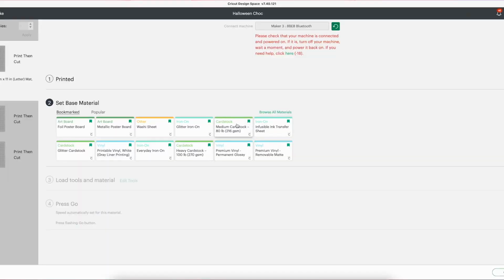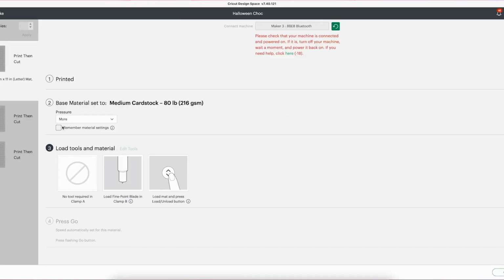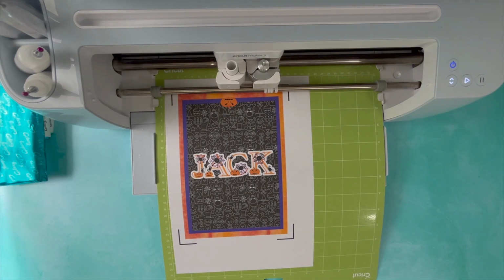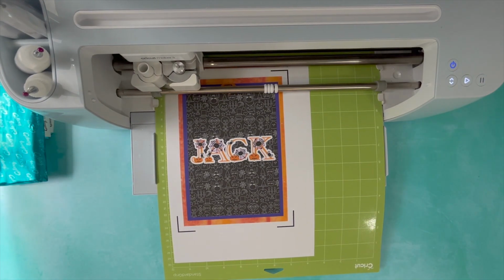So once it's printed, you want to send it to cut, and you want to cut it on medium cardstock and more, because you don't want to kiss cut this project. You want to cut straight through the sticker paper. So I'm going to use a green mat. I know that most people use blue, but I just prefer the mats to be super sticky.